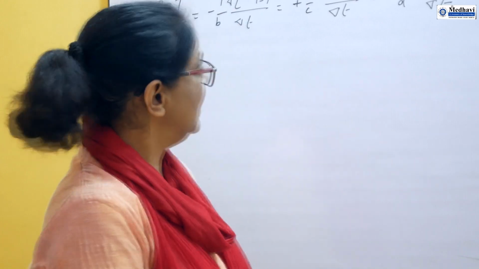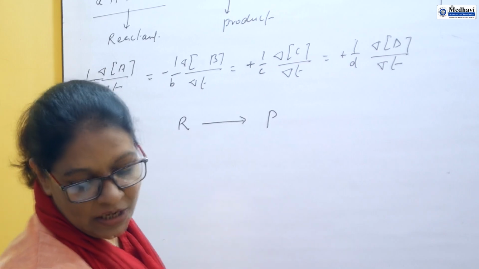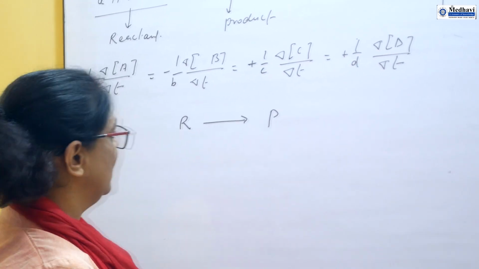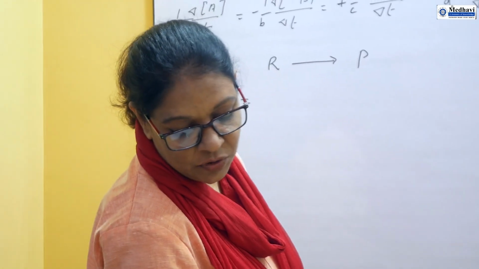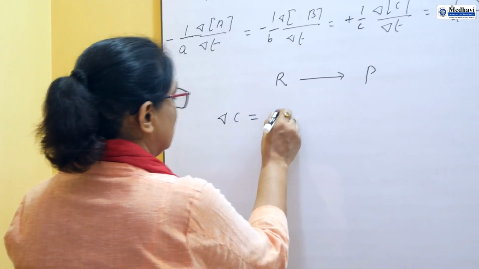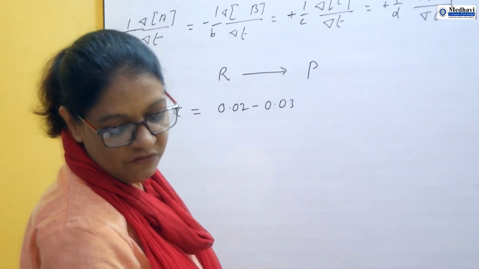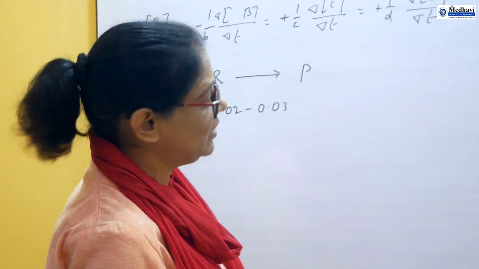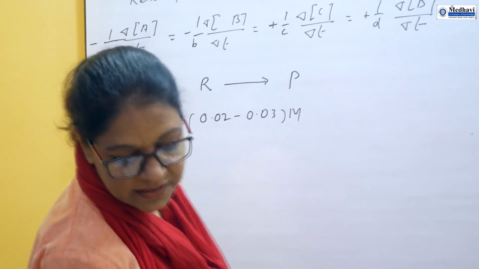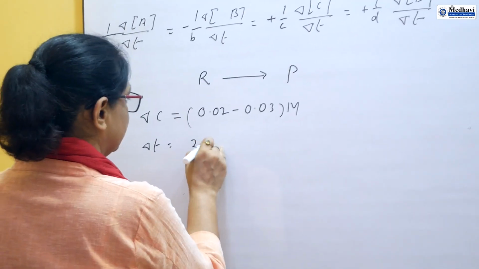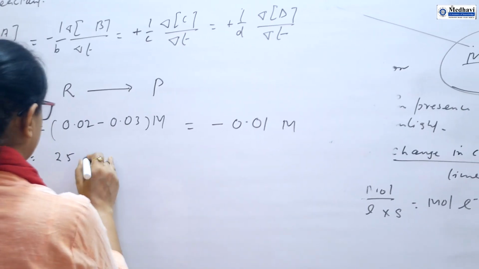So here the reaction is given that a reactant R changes to product P, and the concentration of reactant changes. So the change in concentration we can write here: it changes from 0.03 to 0.02. So we get final value minus initial value. This is the way. Change means final concentration minus initial concentration. This is the change in concentration. The change in time is given, 25 minutes. So it will be minus 0.01 molar, and this is 25 minutes.